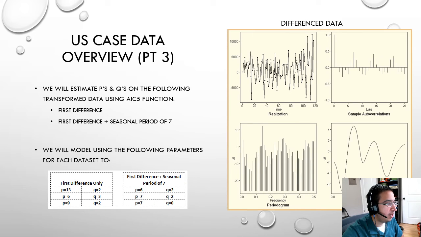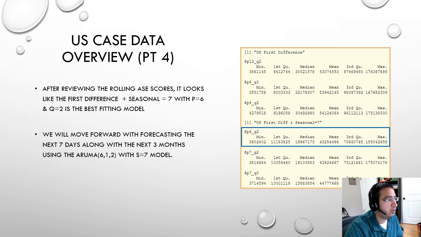So we went ahead and estimated the p's and q's on a first difference data set as well as a first difference plus seasonal period of 7. The reason why we added a seasonal period of 7 is because we noticed that there was a strong period within the autocorrelations as well as the parzen window. The p's and q's identified using the aic5 function can be found within this table. After reviewing the rolling ASE scores, the first difference plus seasonal model with p equals 6 and q equals 2 provided the best fitting model. We went ahead and moved forward with the forecasting using this model.